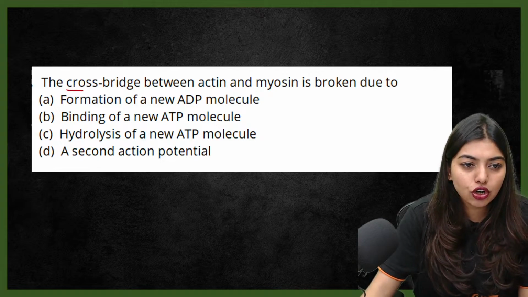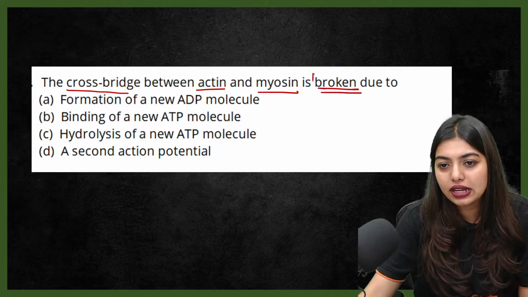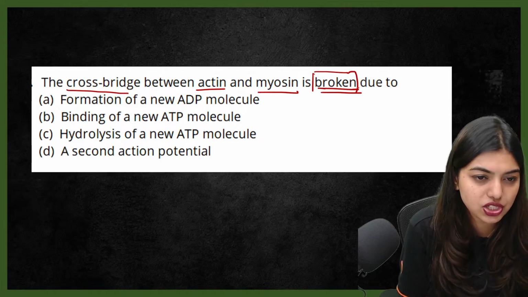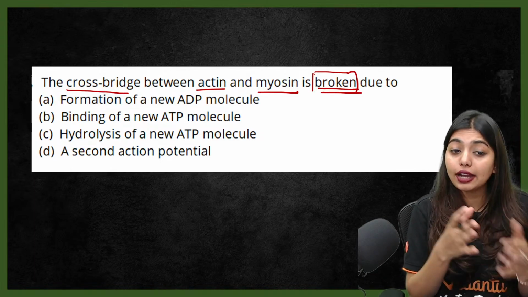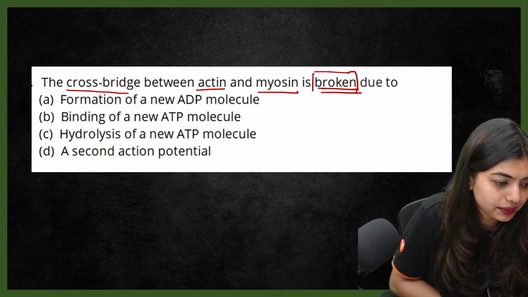So students, the cross bridge between actin and myosin is broken. When is the actin and myosin cross bridge broken? Tell me the answer for this. Formation of a new ATP molecule, binding of a new ATP molecule, hydrolysis of a new ATP molecule, a second action potential.